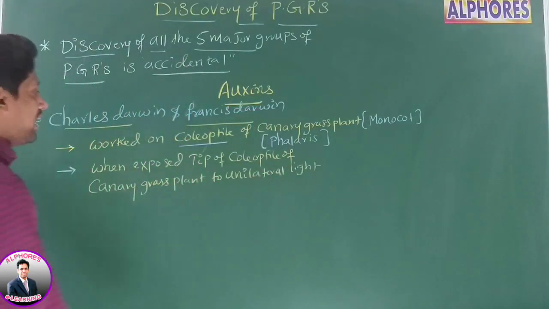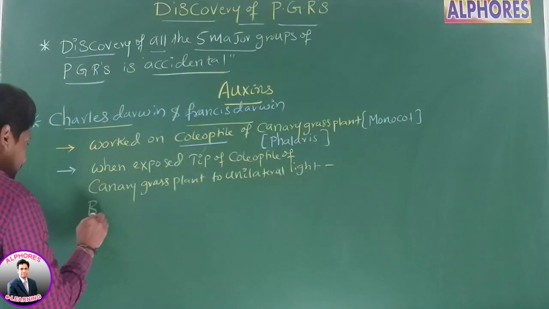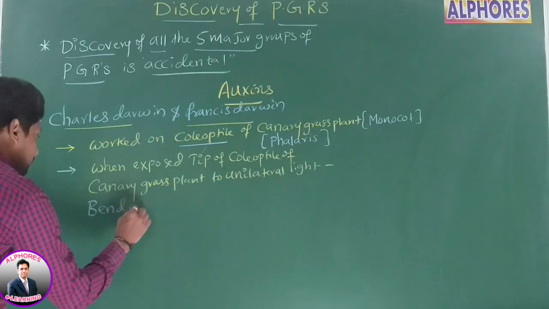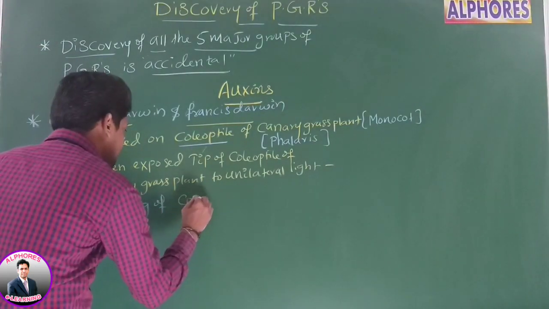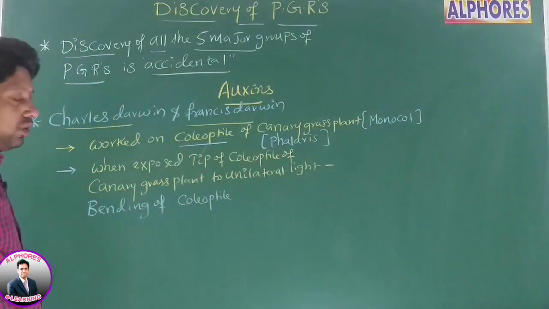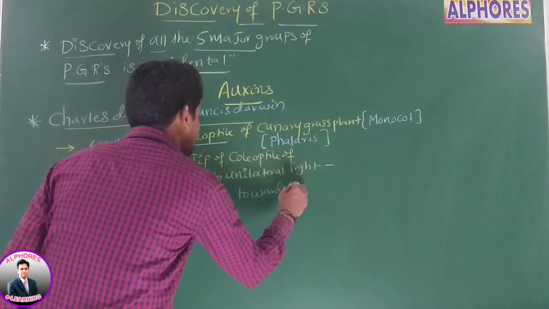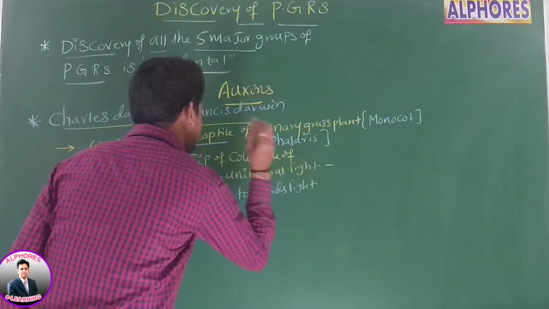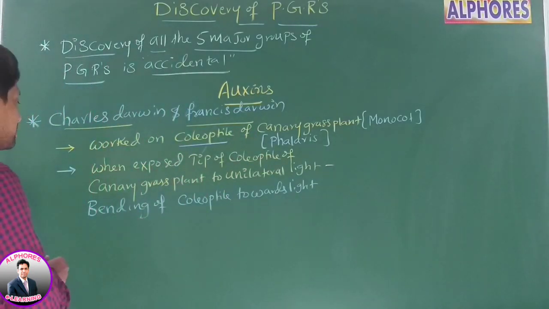Right. What did they observe, sir? Bending of coleoptile towards light. This is the observation of Charles Darwin and Francis Darwin. Bending of what?